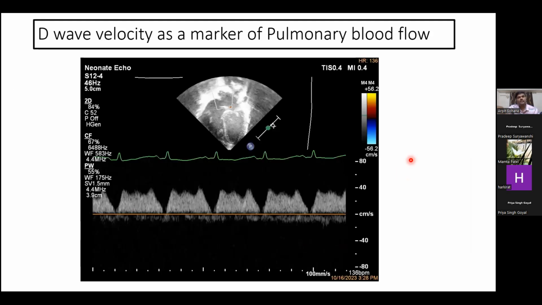Now, as we discussed, during transition there occurs a decrease in the pulmonary vascular resistance and an increase in the pulmonary blood flow, and this increase in the pulmonary blood flow translates as an increase in the left atrial preload through the pulmonary venous drainage. So in this apical four-chamber view, we put a Doppler here at the pulmonary vein, and we assess the D wave velocity, through which we can assess if the D wave velocity is adequate, which indirectly tells us that the pulmonary blood flow is good.